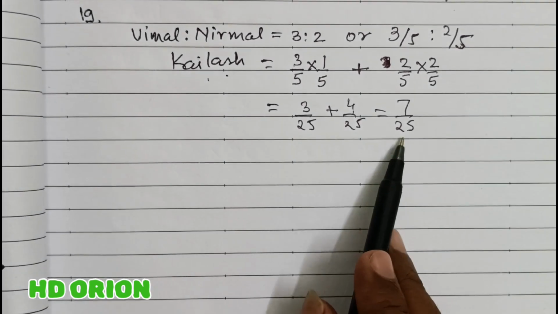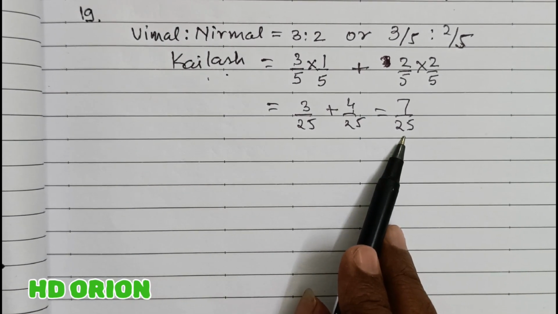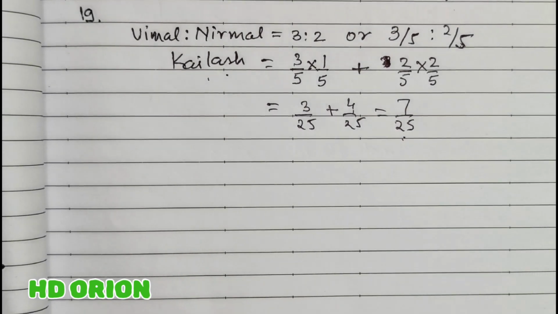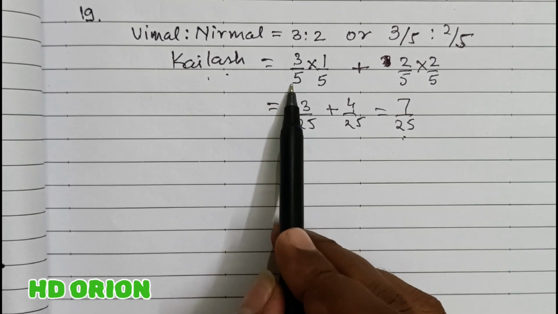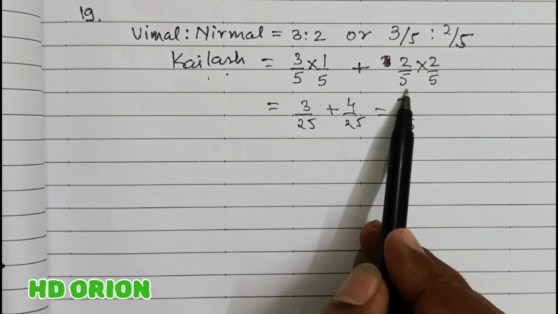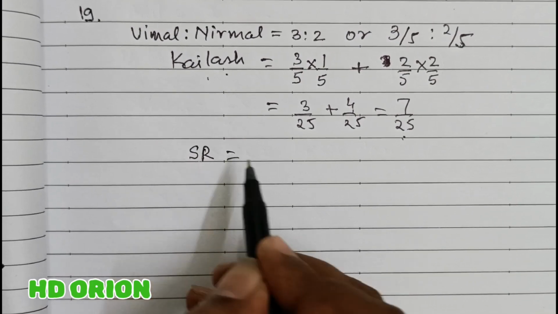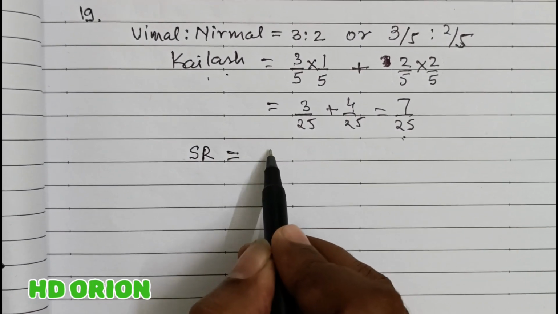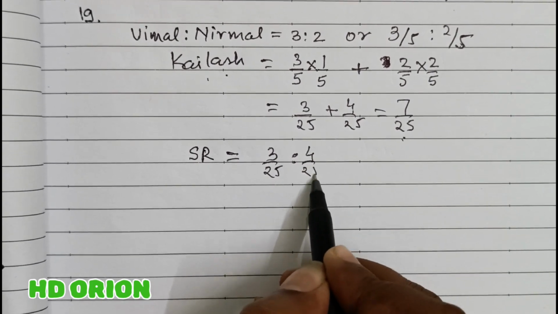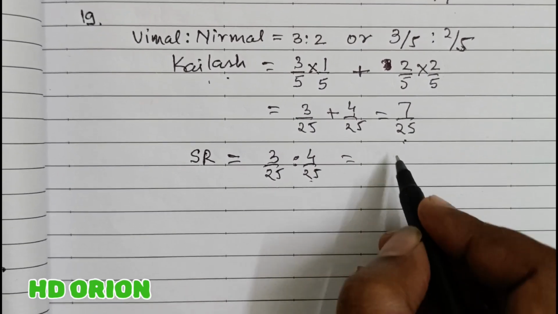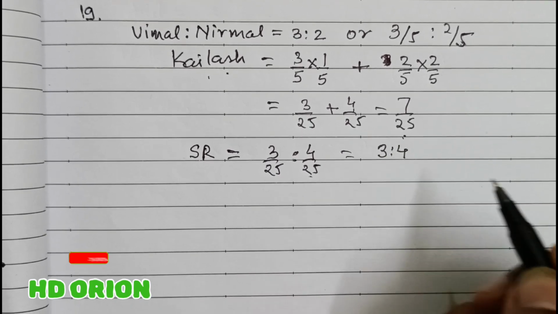So this is the new partner's portion in the profit. But what is the sacrificing ratio? Because we need to treat the goodwill brought by Kailash in sacrificing ratio. So this much Vimal has sacrificed and this much Nirmal has sacrificed. Therefore, the sacrificing ratio of old partners is 3 by 25 is to 4 by 25. When the denominators are same, numerators are the ratio. It is 3 is to 4.